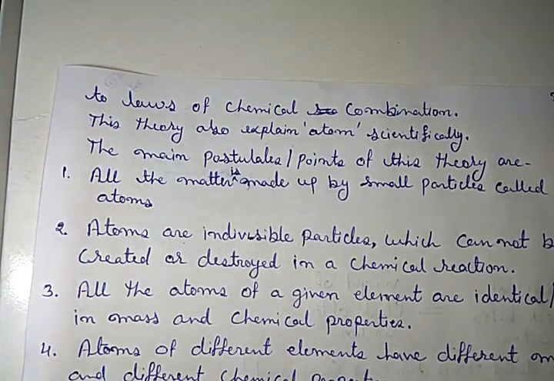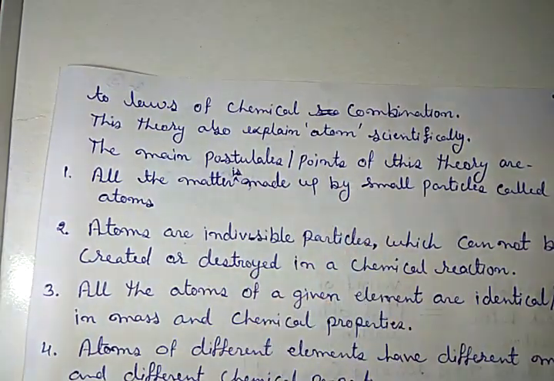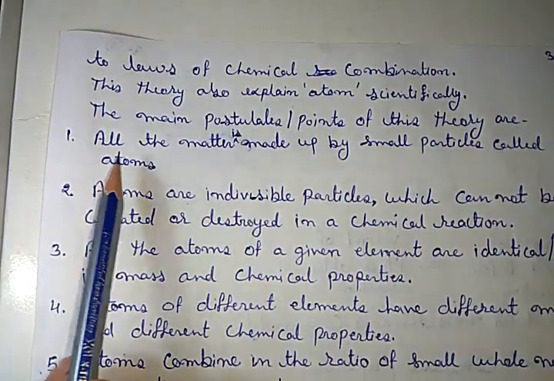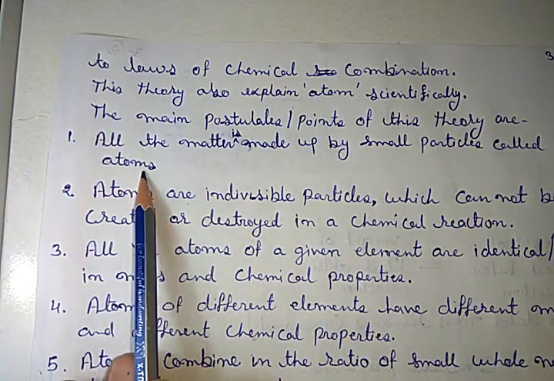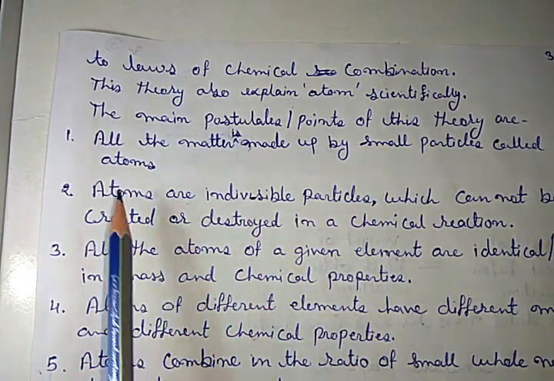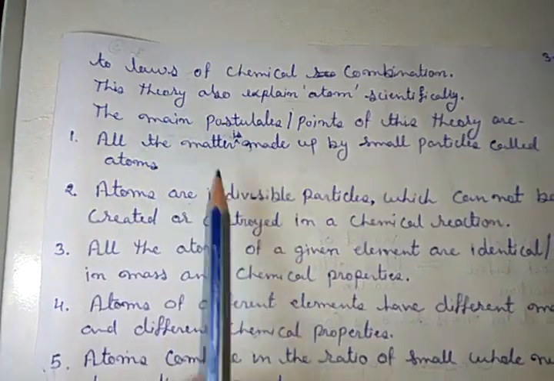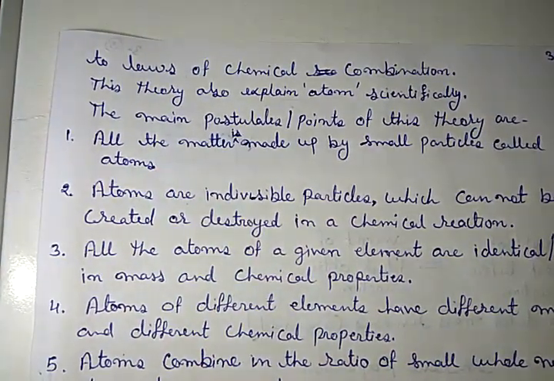The main postulates of this theory are: first, all matter is made up of small particles called atoms.